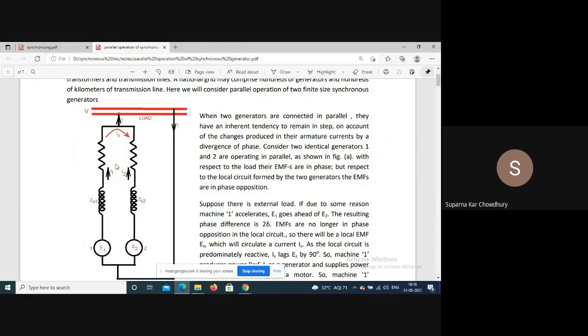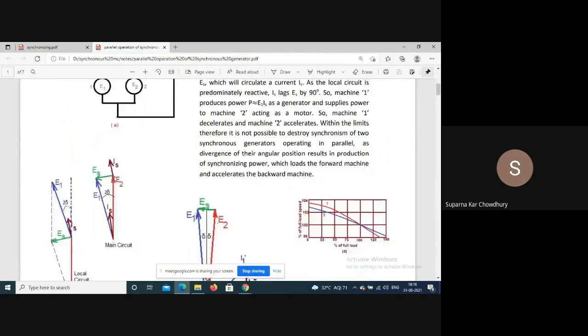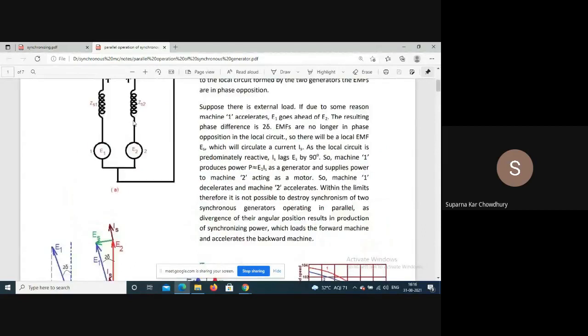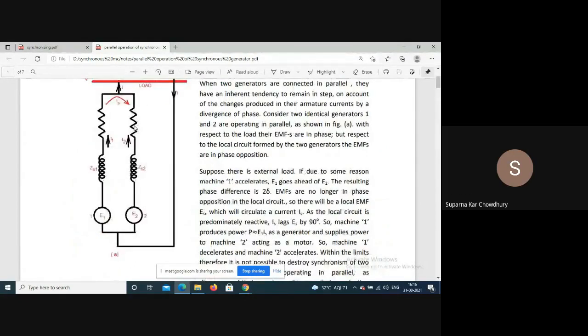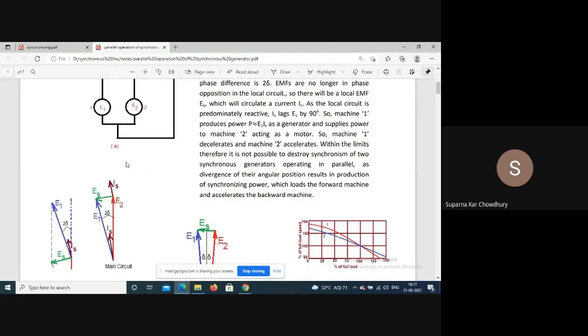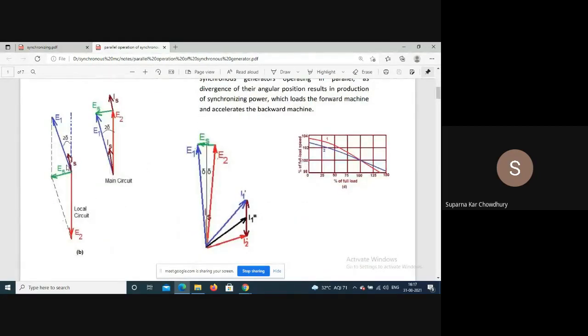So a current will flow in this internal circuit, say we define it by IS. This circuit consists of the resistance of the armature and the synchronous impedance of both the machines. We know the armature resistance is very small compared to the synchronous reactance, so the generator circuit might be considered predominantly inductive in nature. So this current IS will lag the available voltage ES by an angle almost equal to 90 degrees. So this will be the position of IS.